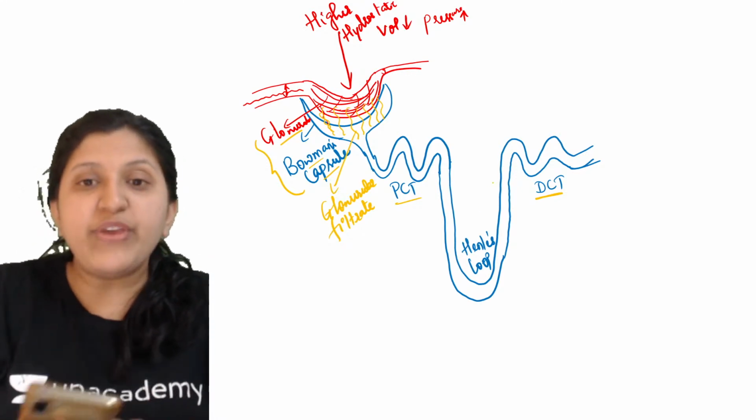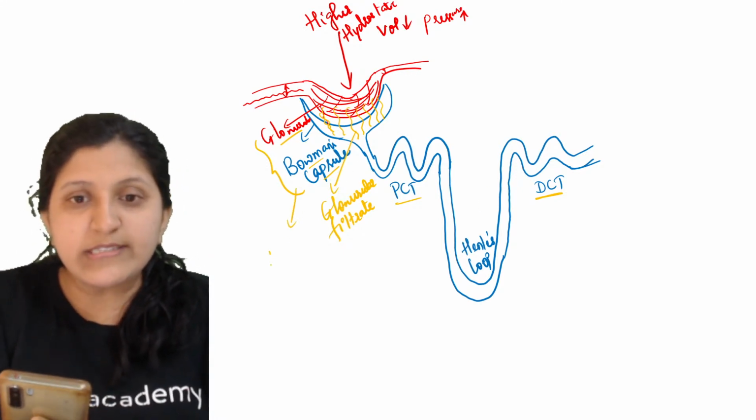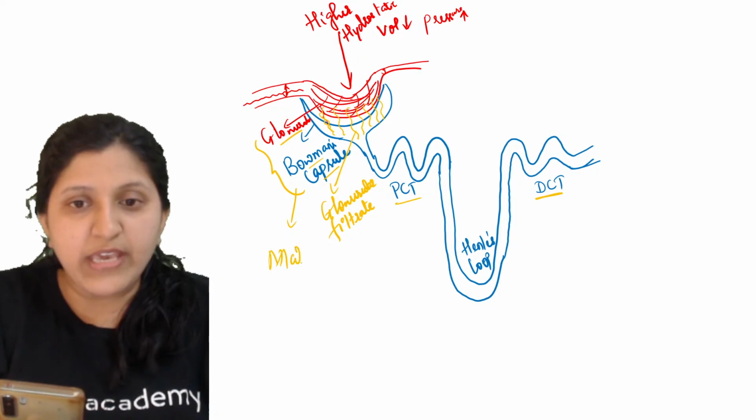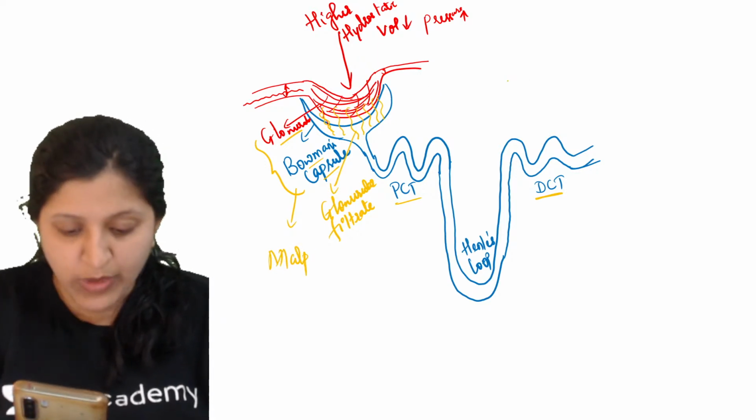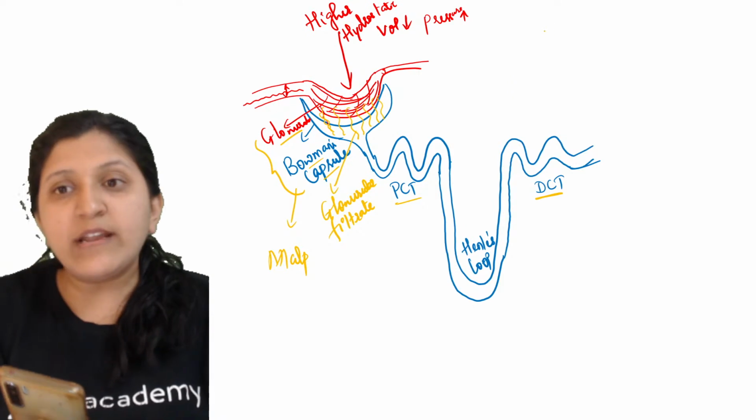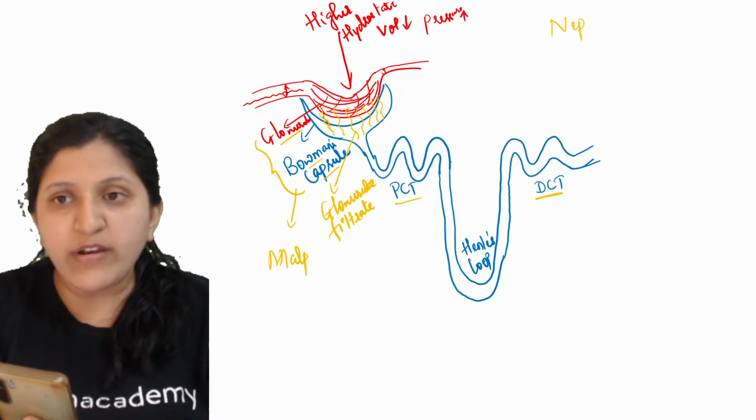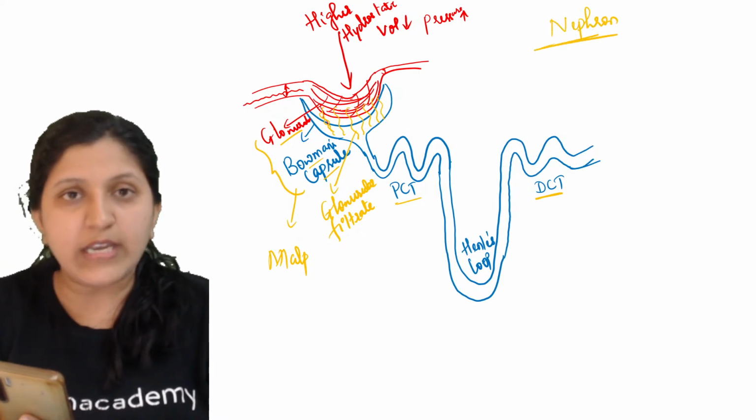So it is a Malpighian capsule. This is now called a Malpighian capsule. Yes, you can write here the alternate names for a nephron. You go on typing. Okay, so what are the alternate names?